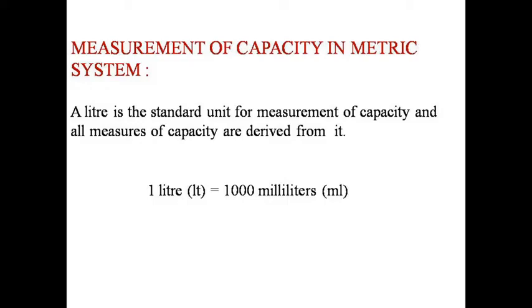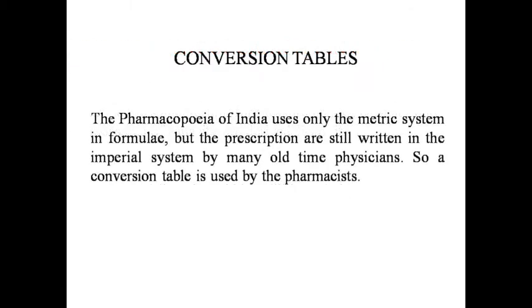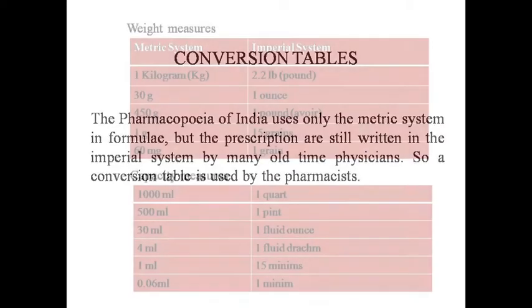Then measurement of capacity in the metric system. A liter is the standard unit for measurement of capacity and all measures of capacity are derived from it. 1 liter is equal to 1000 milliliters. Next, conversion tables. The Pharmacopoeia of India uses only the metric system in formulas, but prescriptions are still written in the imperial system by some old-time physicians. So a conversion table is used by the pharmacist.